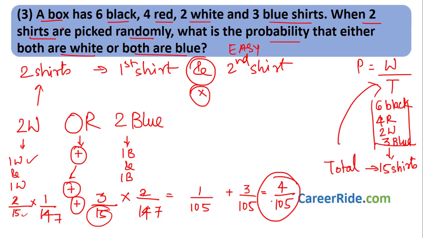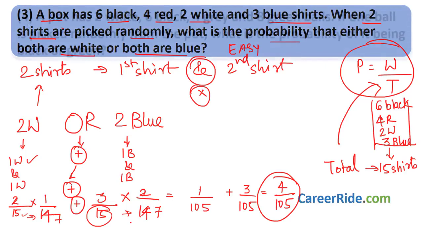This is the probability that either both are white or both are blue. See how easy it was. Just remember, probability is what I want divided by total, right? And here we are not replacing the shirt. We just take one shirt, keep it in hand, and then we pick out the second shirt. That is the reason we reduce the denominator by 1. Okay, moving to the next question.